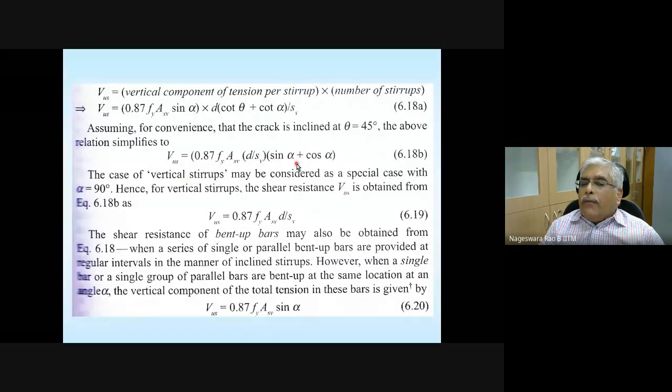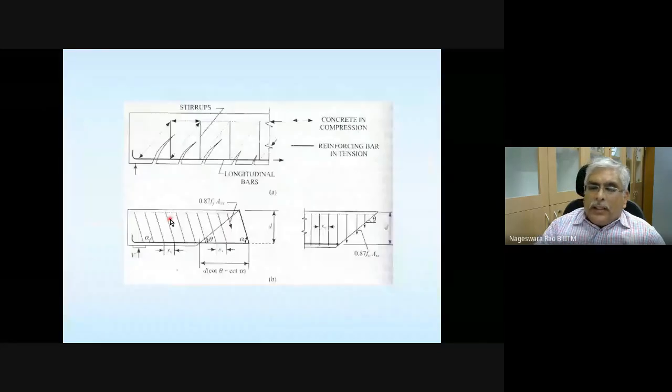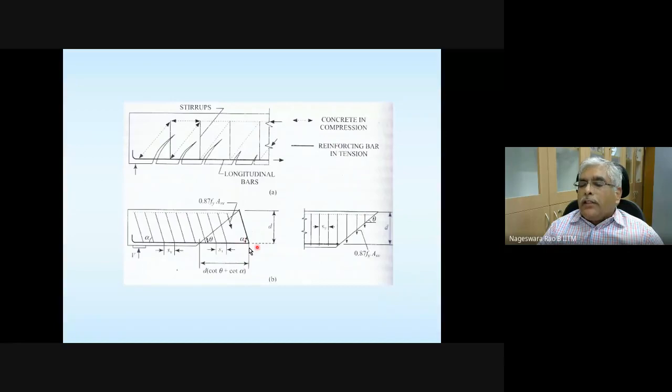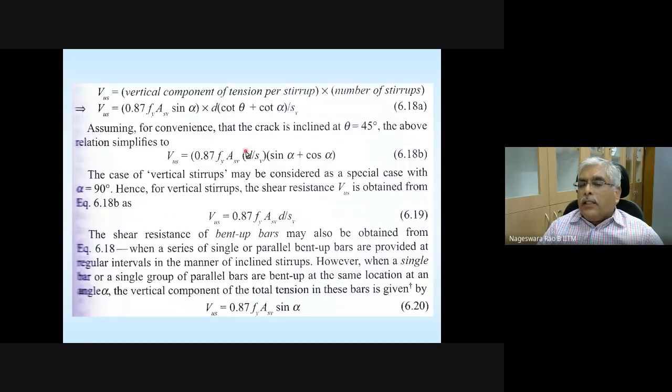Alpha is nothing but the inclination of the stirrup with respect to the horizontal axis. If it is a vertical stirrup, alpha is going to be 90 degrees. In that case, this equation reduces to this one. We just substitute alpha equal to 90. This is going to be 0. This is going to be 1. So this becomes this one.